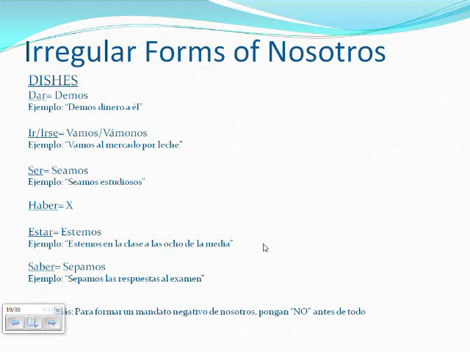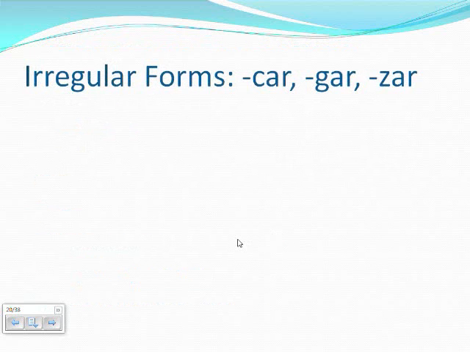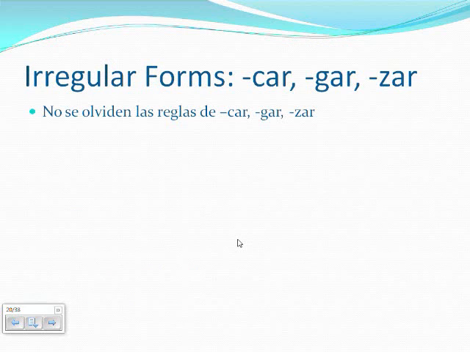One more note, if you want to form any of these irregulars as negative commands, simply add a no at the beginning of the statement. There are 3 more irregular rules that we have to remember, and they are the rules of car, gar, zar. The example of a car verb is buscar, which will change to busquemos. Again, any AR verb will end in emos, while the ER/IR verbs will end in amos.